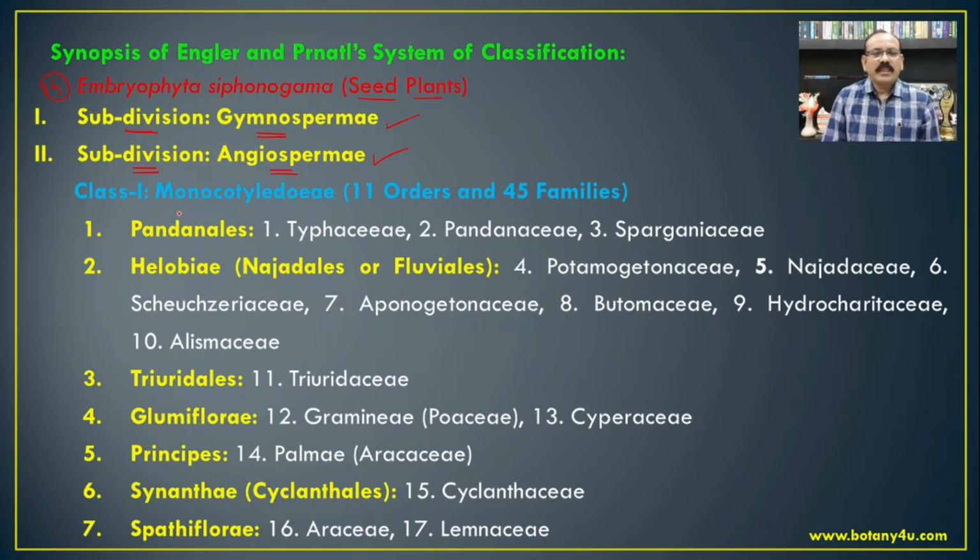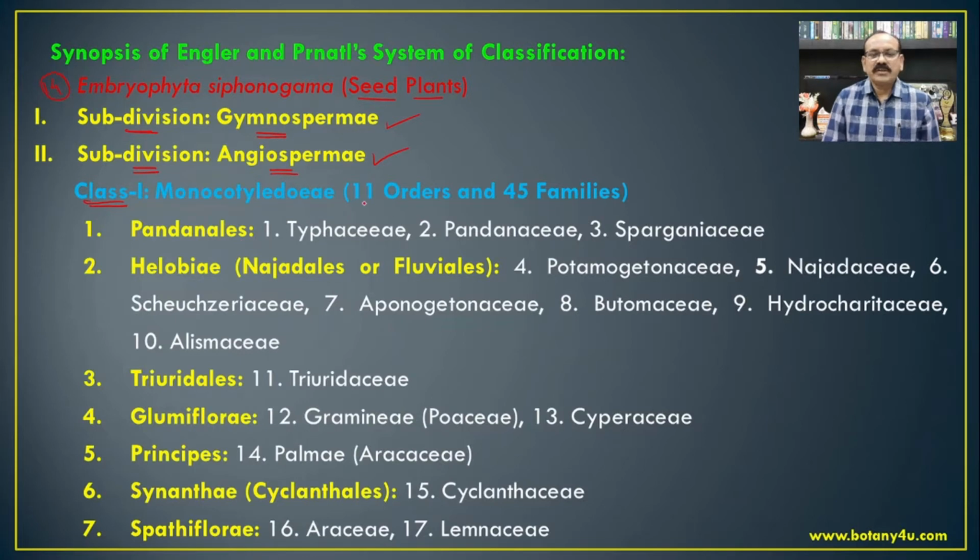Here, the subdivision Angiospermae is classified into two classes as we have seen earlier, that is class 1, the monocotyledons, and class 2, the dicotyledons. So first of all, we will see the first class of this subdivision Angiospermae.